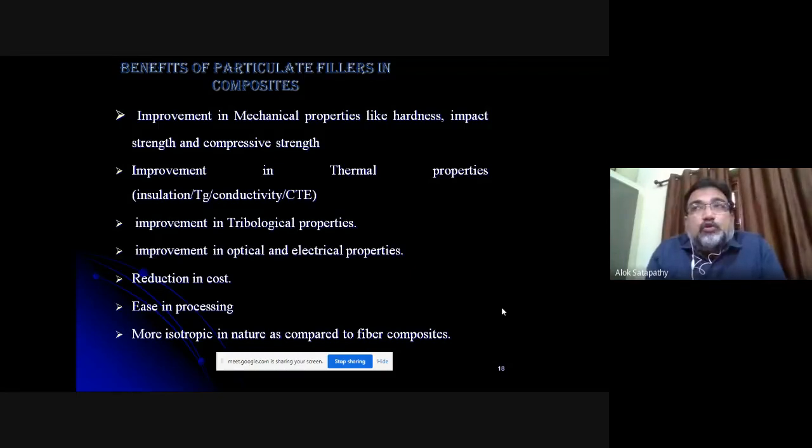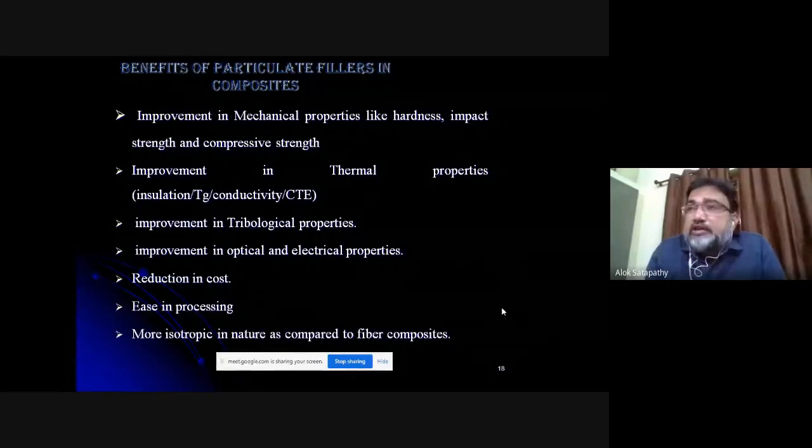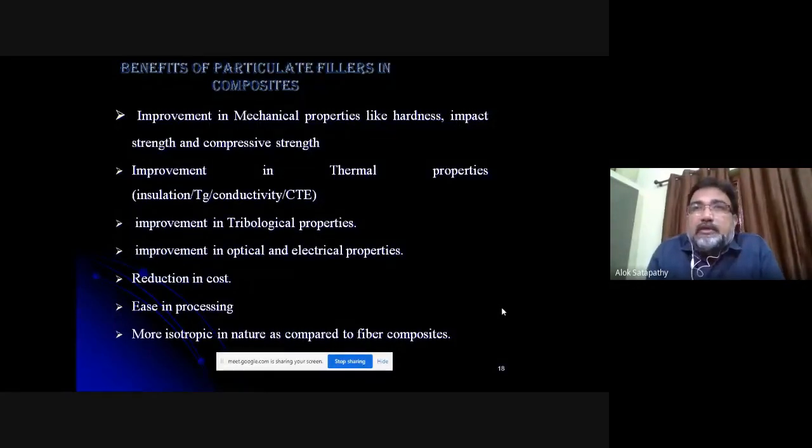Then if you are choosing low cost fillers, and green fillers are low cost fillers, then there is a reasonable reduction in cost. So you get a cheaper composite having superior properties. The last but one thing is that there is ease of processing. Means while making the composite, you don't require any instrument, nothing.